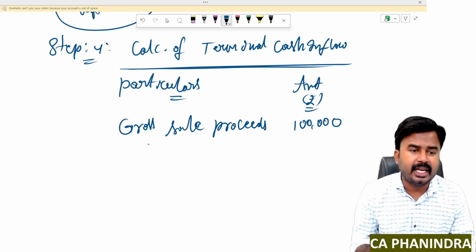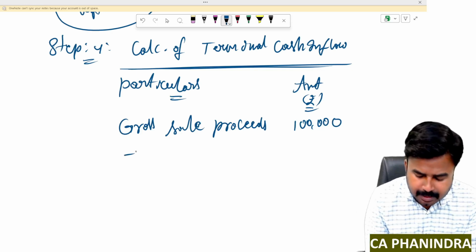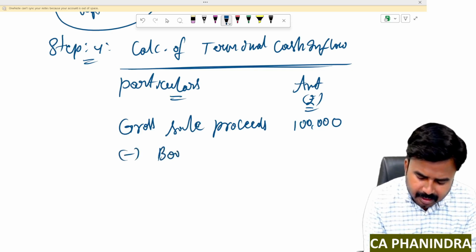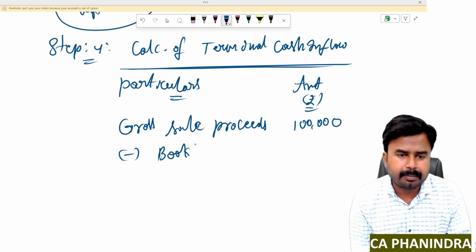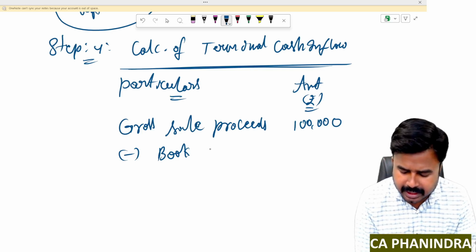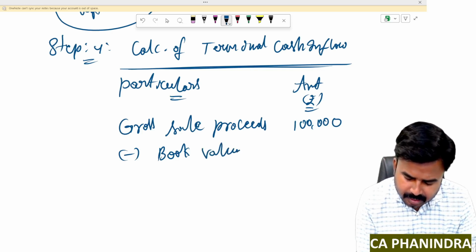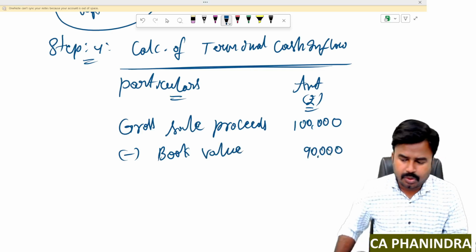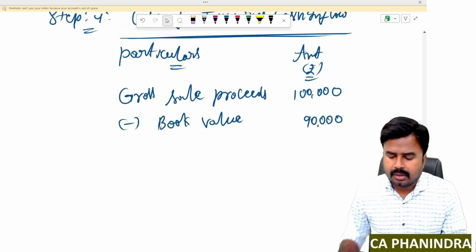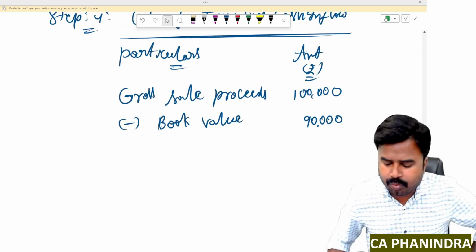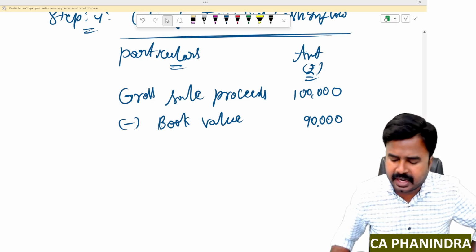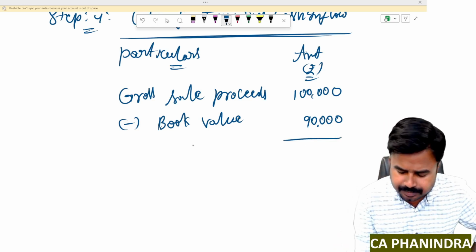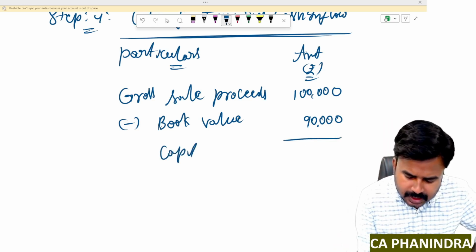That means I'm selling my fixed asset at 1 lakh rupees, whereas the book value of the same asset at the end of the project life, nothing but at the terminal year, is 90,000. So dear students, you are selling the fixed asset for 1 lakh rupees, which is having a book value of 90,000. So you are earning a capital gain of 10,000.